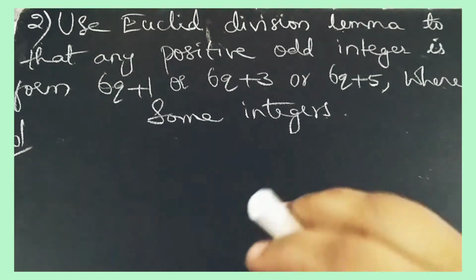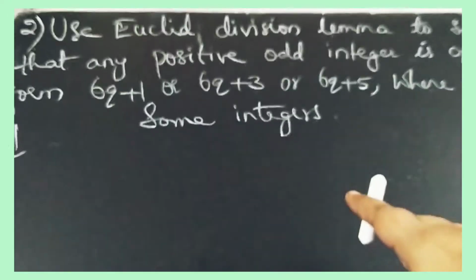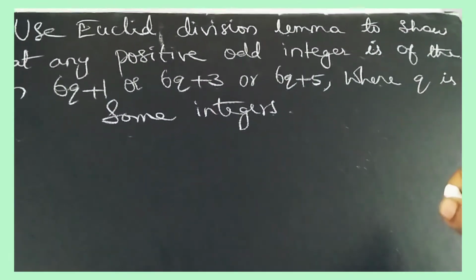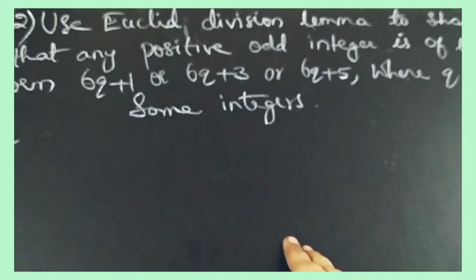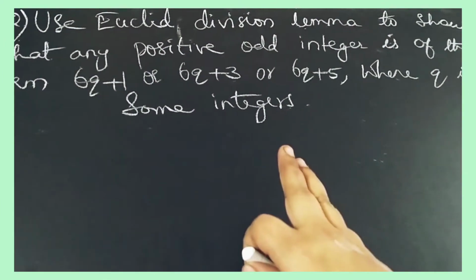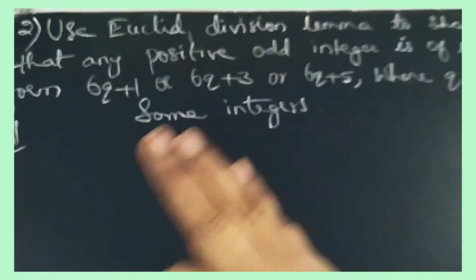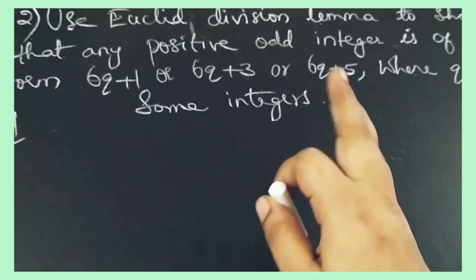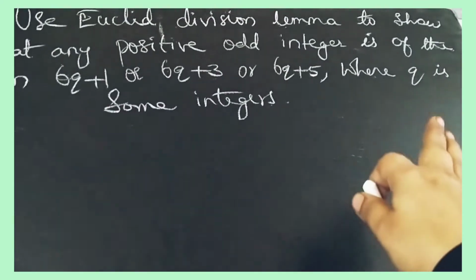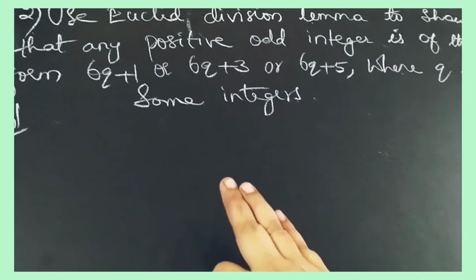Now second sum is: use Euclid division lemma to show that any positive odd integer, okay, you have to take odd integer, is of the form 6q plus 1 or 6q plus 3 or 6q plus 5, where q is some integer.